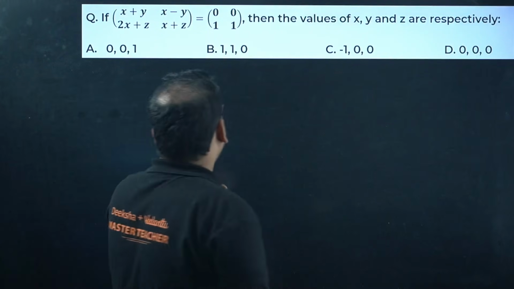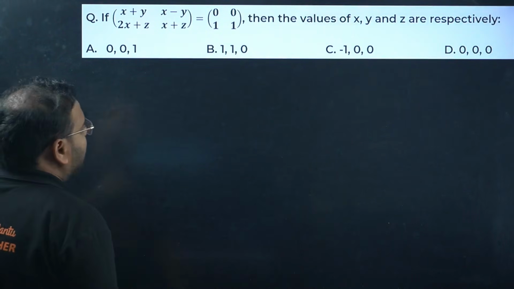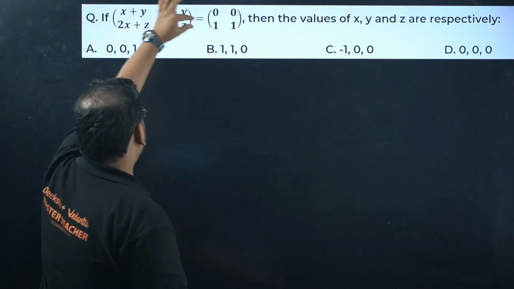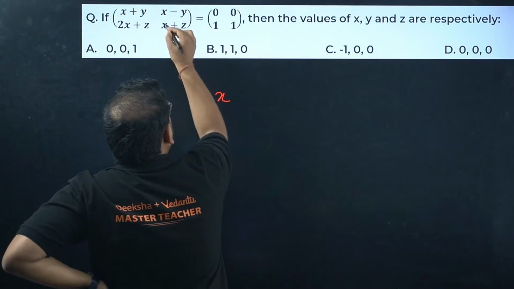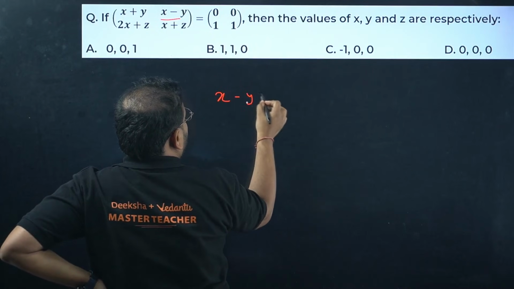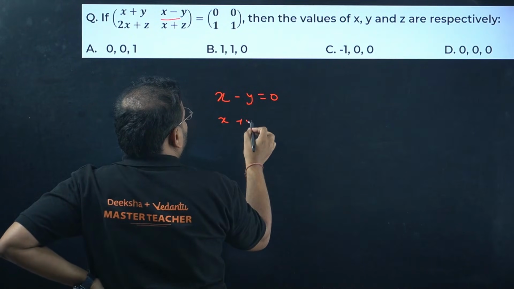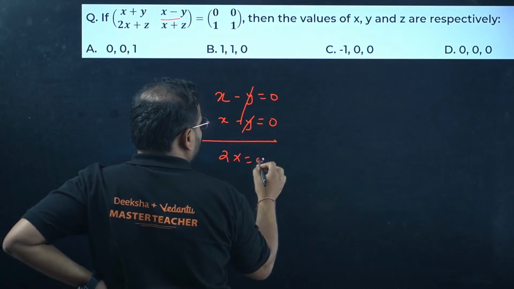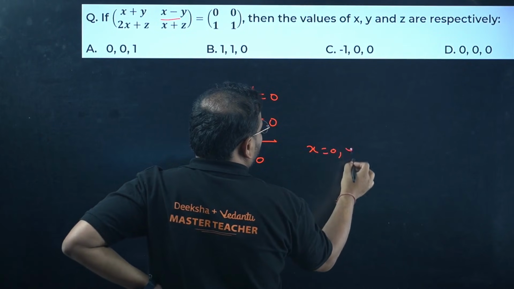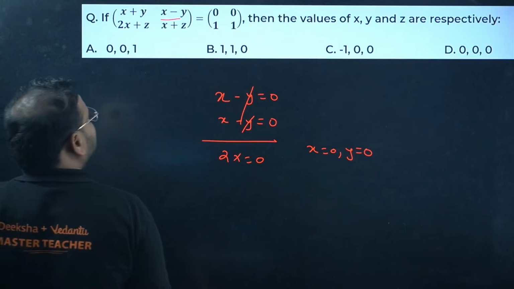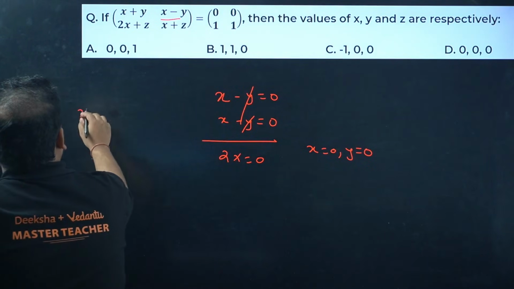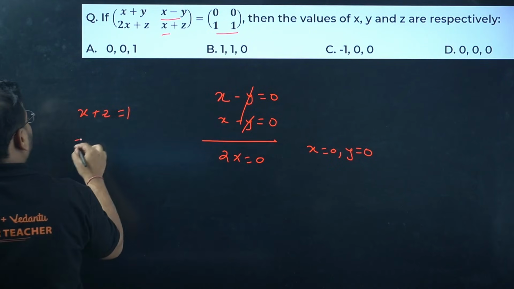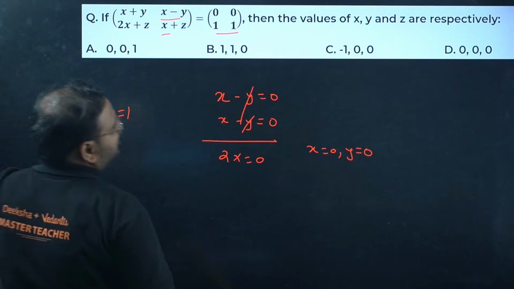Now, they're saying that the given matrices are equal. Of course, order is same. We said that even the corresponding elements have to be same. So x plus y will be equal to 0. X minus y will be equal to 0. Add them, cancel, 2x is 0. Basically, x is 0 and y is 0. What about z, sir? X plus z, last one is 1. Over here you check, so z has to be 1. So 0, 0, 1. Option is